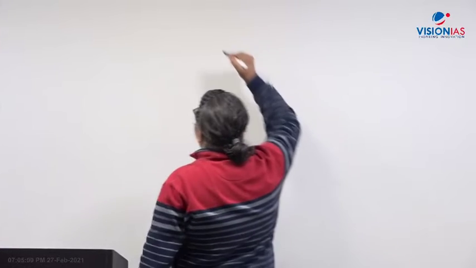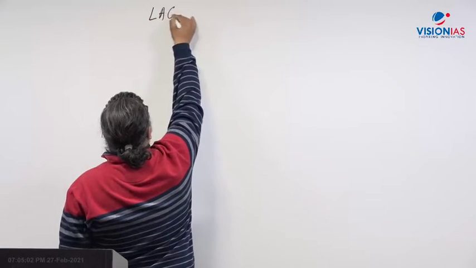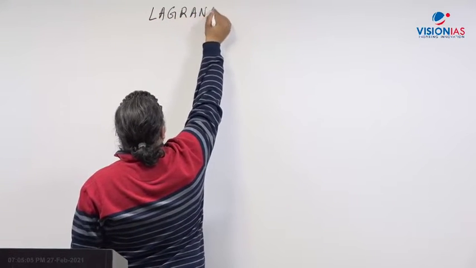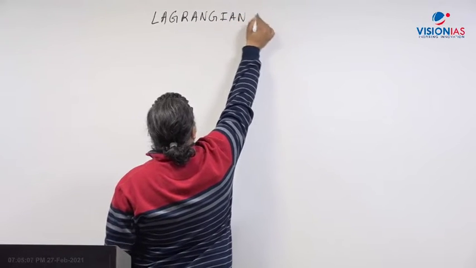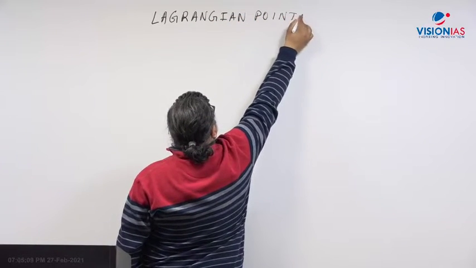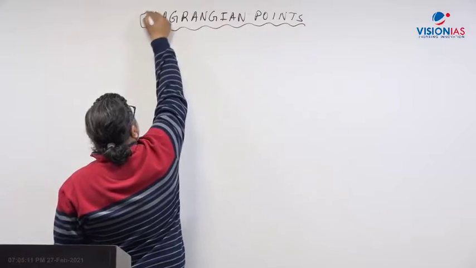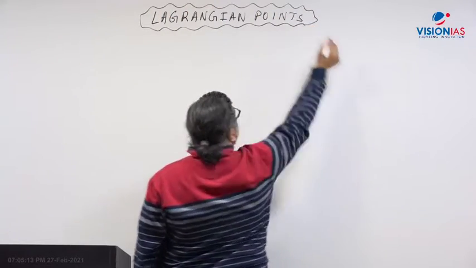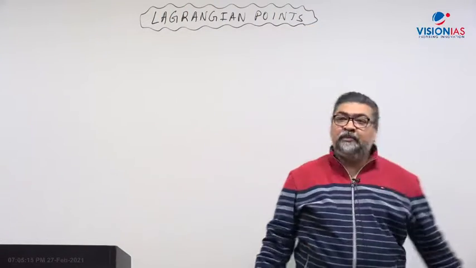Now what I'm going to discuss in the classroom is a very important topic. Let's look into the Lagrange points. Another very important part for your examination.